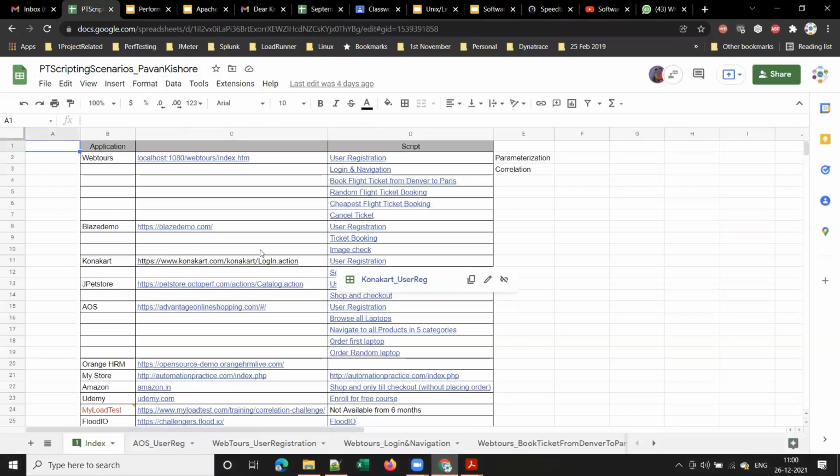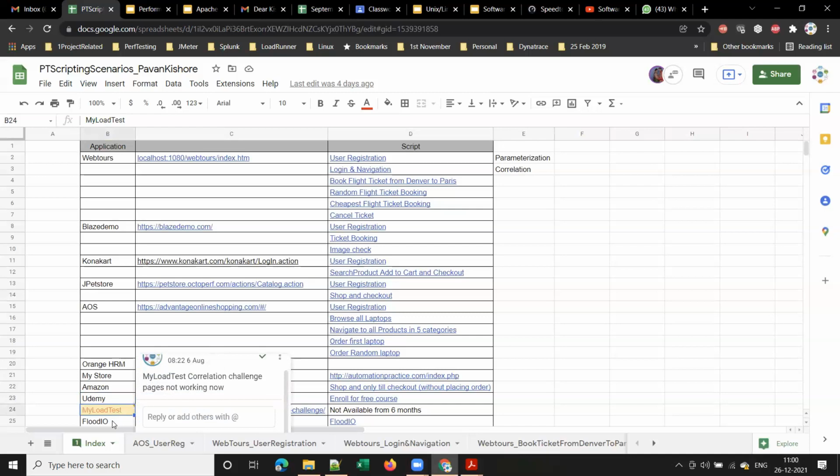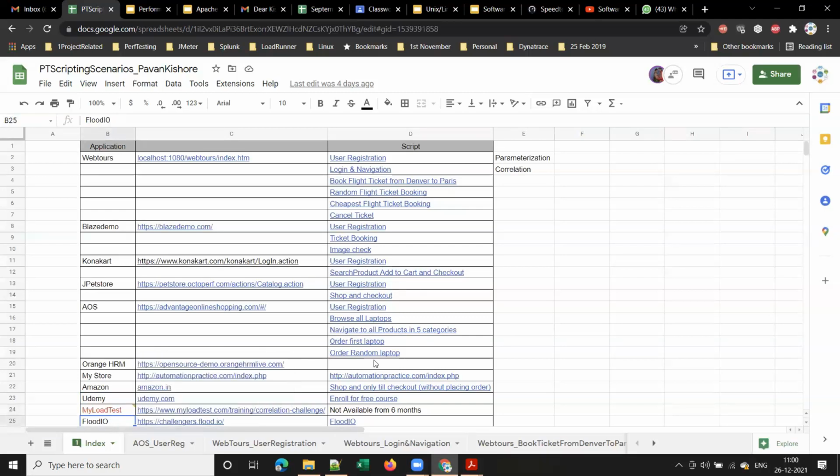And these are the different applications that I will be covering as part of the training. These are sample applications till here, right? And apart from this, once these sample applications are covered and everyone is comfortable with scripting, I will be covering 2 scripts, one on Amazon and one on Udemy. And again, these are sample applications, but these are different applications which will be given for the scripting test basically.